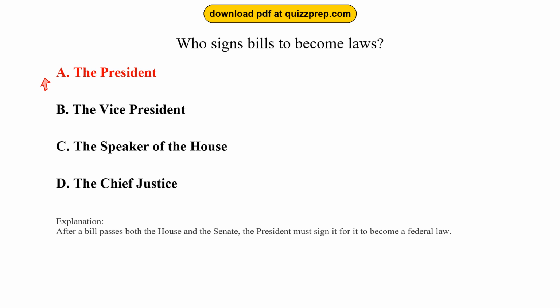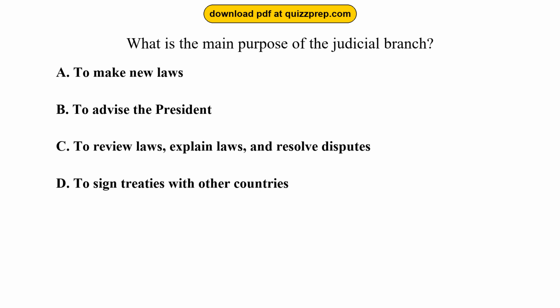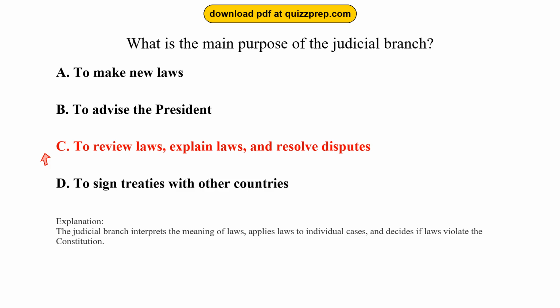federal law. Question 78. What is the main purpose of the judicial branch? Option A, to make new laws. Option B, to advise the President. Option C, to review laws, explain laws, and resolve disputes. Option D, to sign treaties with other countries. The correct answer is option C, to review laws, explain laws, and resolve disputes. The judicial branch interprets the meaning of laws, applies laws to individual cases, and decides if laws violate the Constitution.